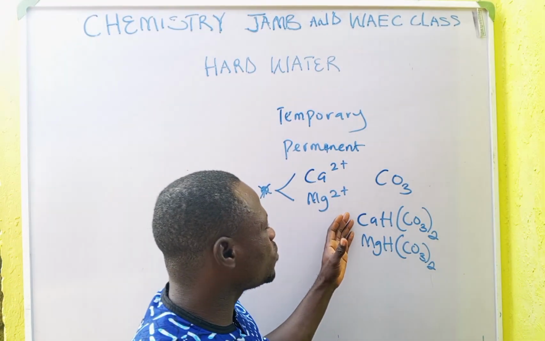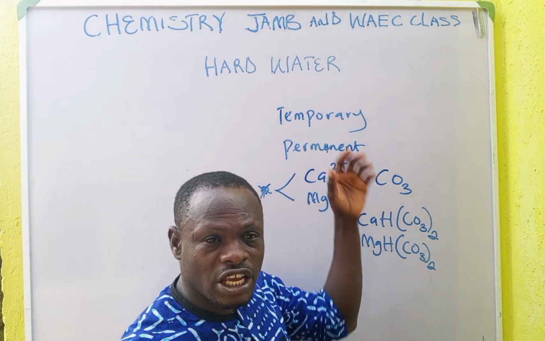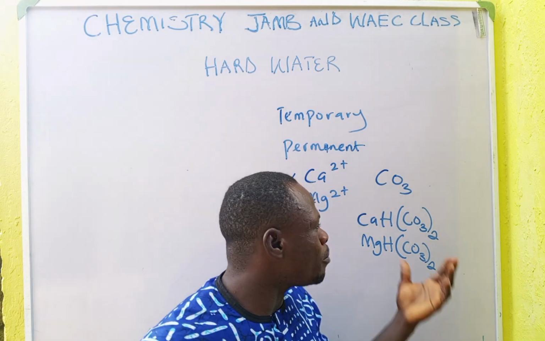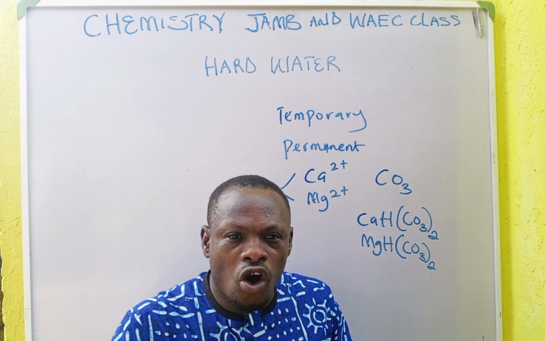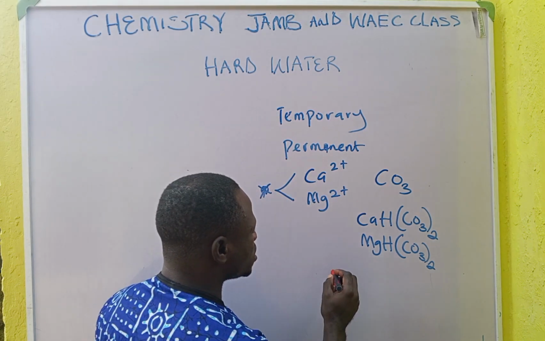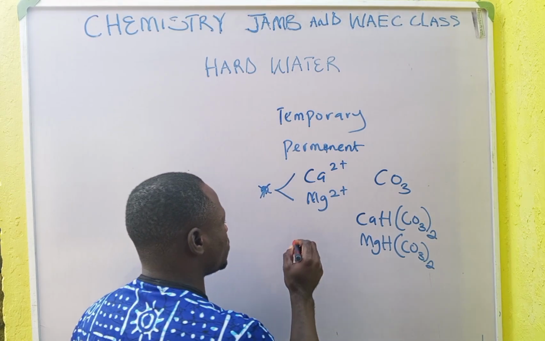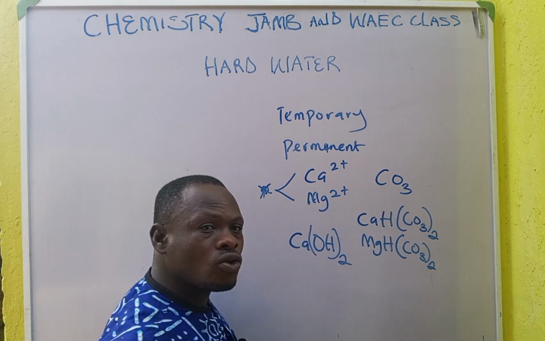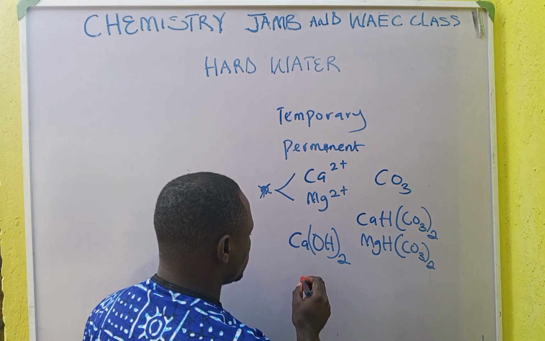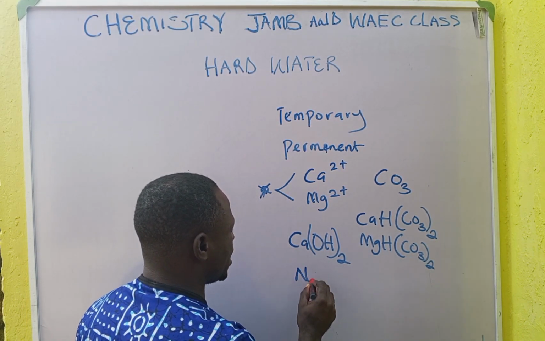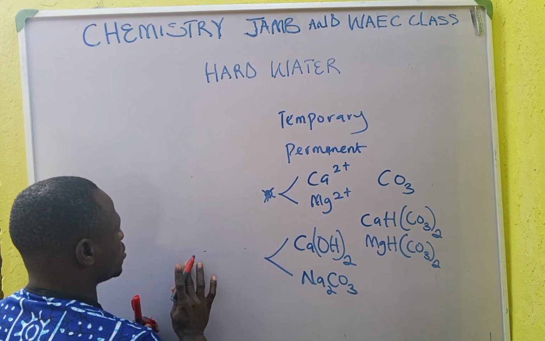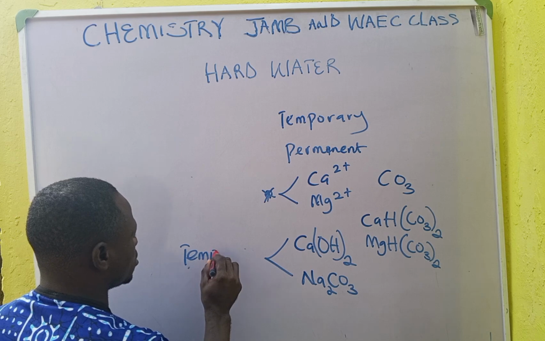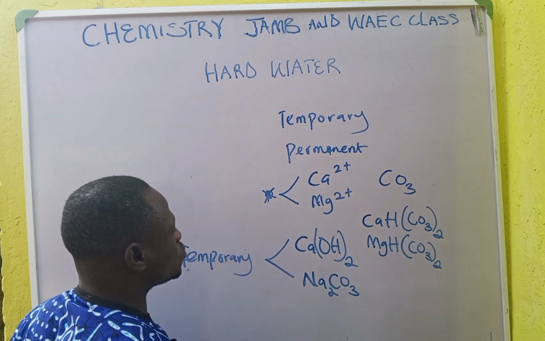Let's look at the ways you can remove this temporary hardness of water. If water is hard, it doesn't mean that is fine, you can remove it. How do you remove it? You either boil that water, that's number one way, or you add what we call slaked lime. Slaked lime, the formula is Ca(OH)2, that is called calcium hydroxide. Or you add washing soda, which is Na2CO3. You add these to remove temporary hardness of water.